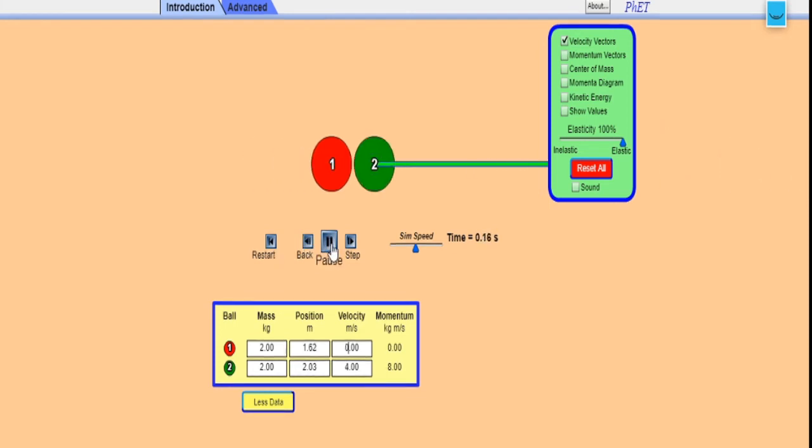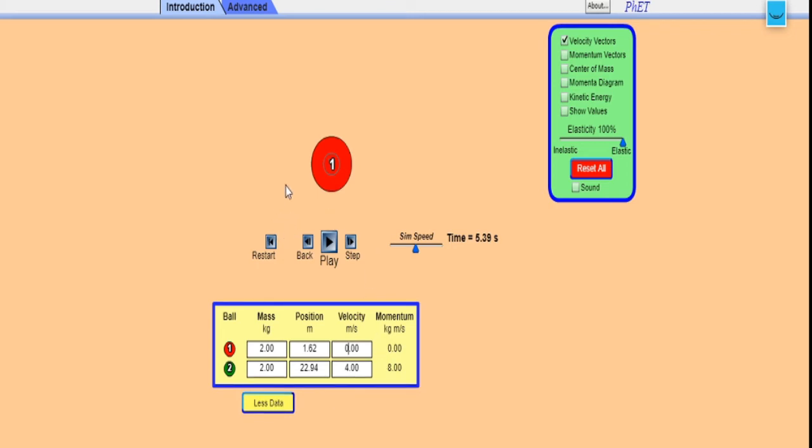Again I will show. So one more time you try to observe. So what you might have observed? If you observe here, initially we have taken the first body velocity as 4 and second body is at rest, hence 0.